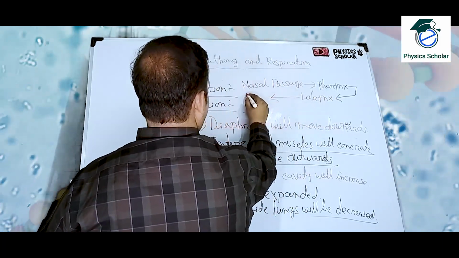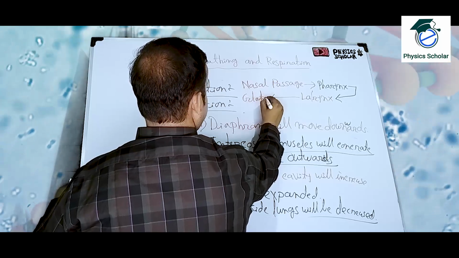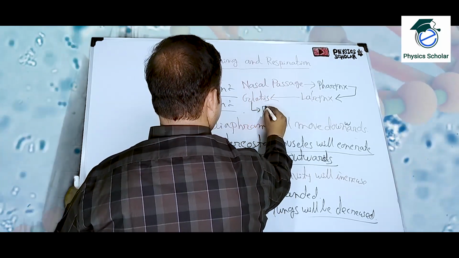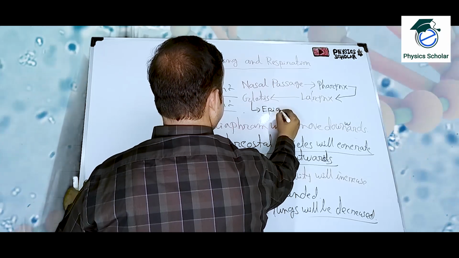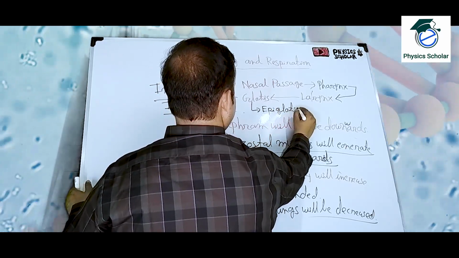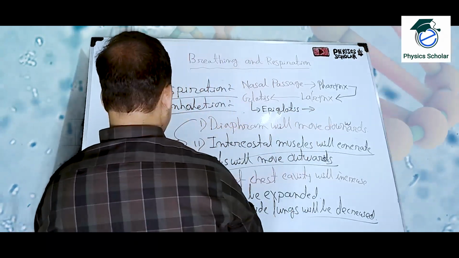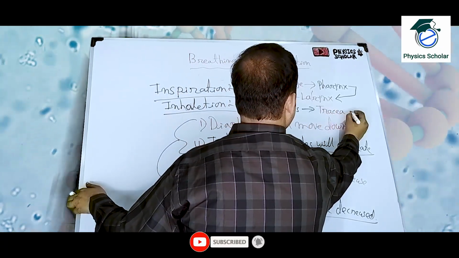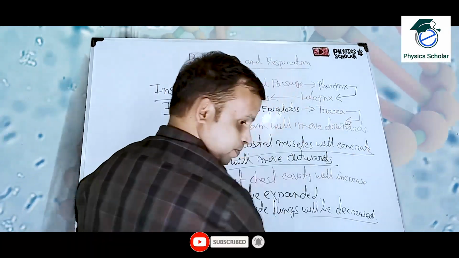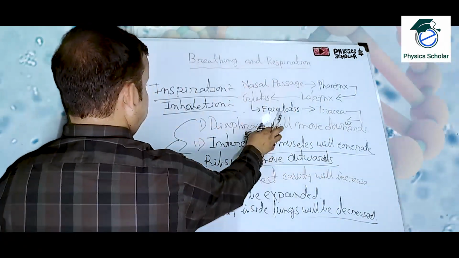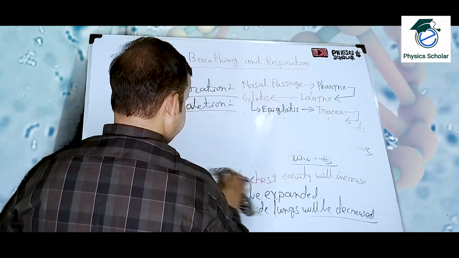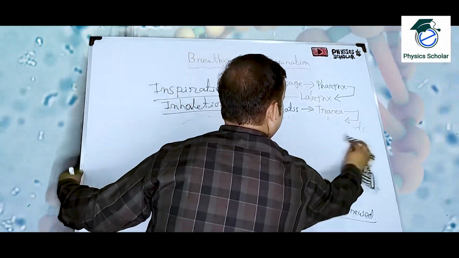Then glottis, then epiglottis, then trachea, then from trachea, then where? From trachea, you can say from trachea where it will enter.